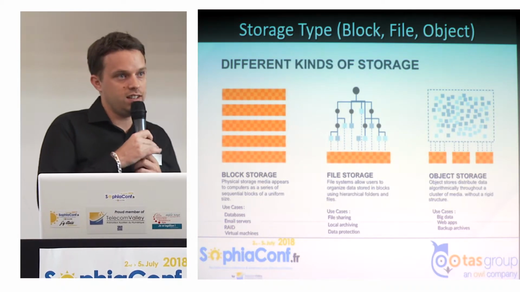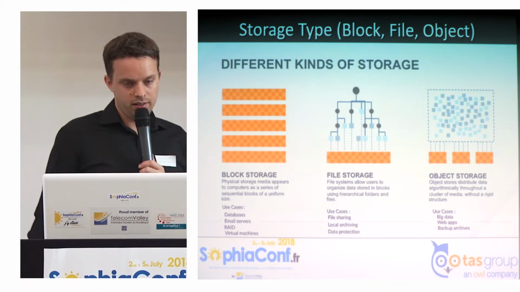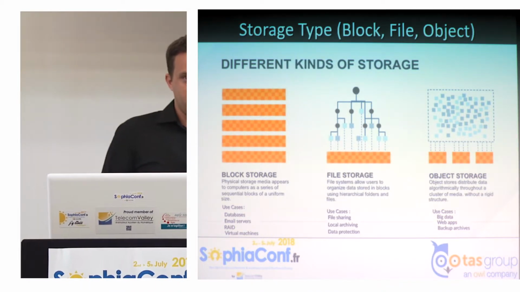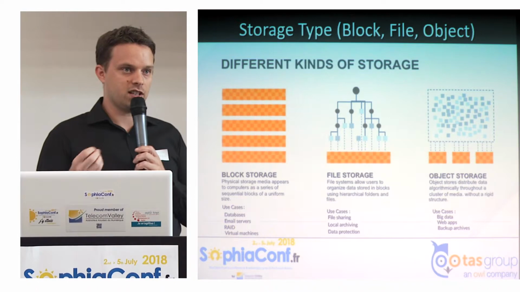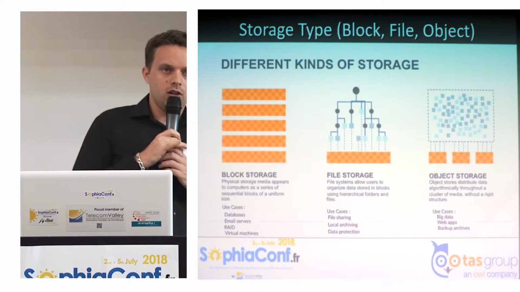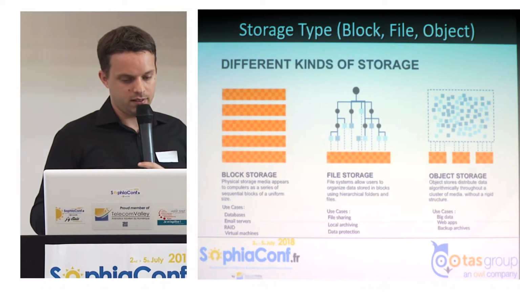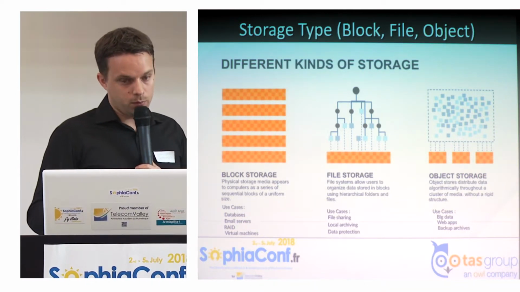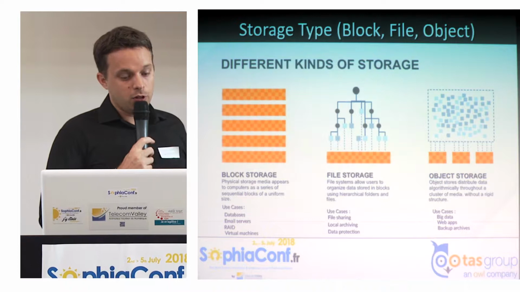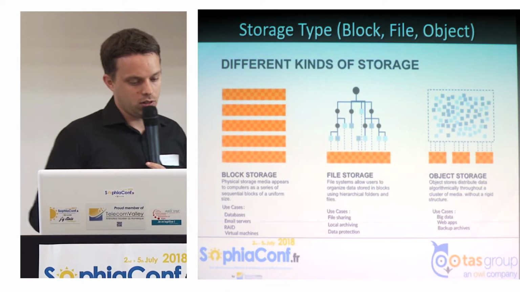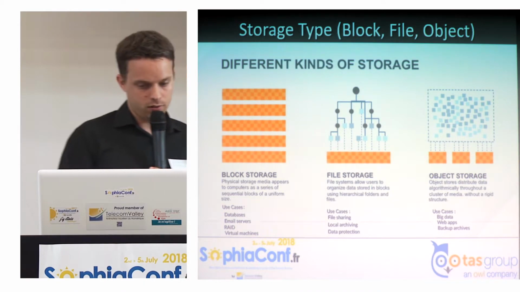It is for all the storage that needs less bandwidth and fewer IOPS, because object storage needs a manager. The block storage is faster than the object storage, so this is why we use it for virtual machines or servers.